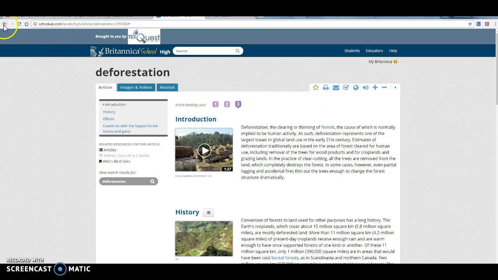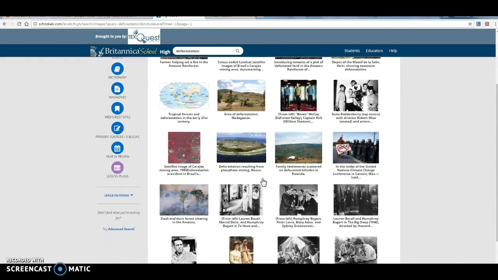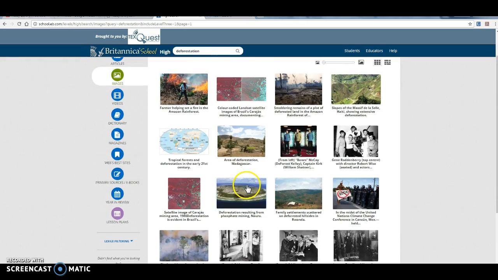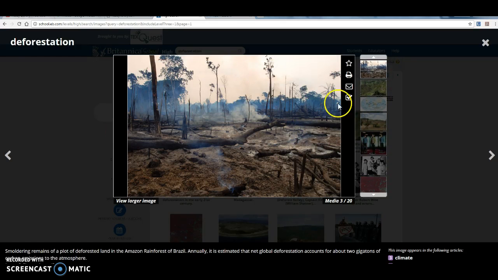The other thing that you can do in Britannica School is, we can come back up here. You'll notice right here that you can see all the images related to deforestation. All of these images would be images that you could use in your project. So let's say you want to use this image right here.